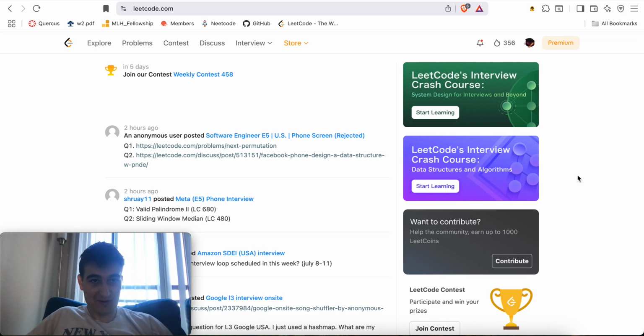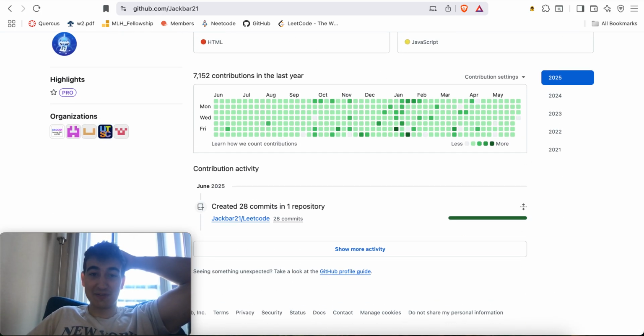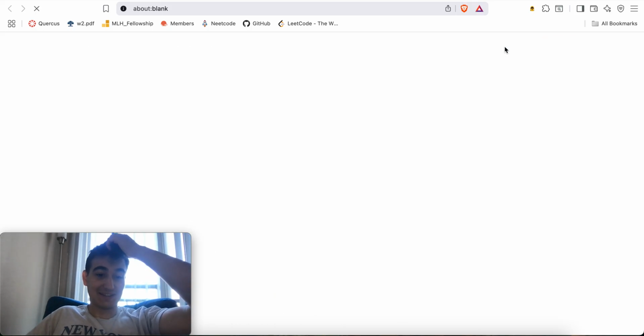I'm back for day 357 of me doing a daily LeetCode challenge after I reached one year's worth of green contributions here on GitHub. So today's run is for July 8th, 2025. And without further ado, let's get straight into it.